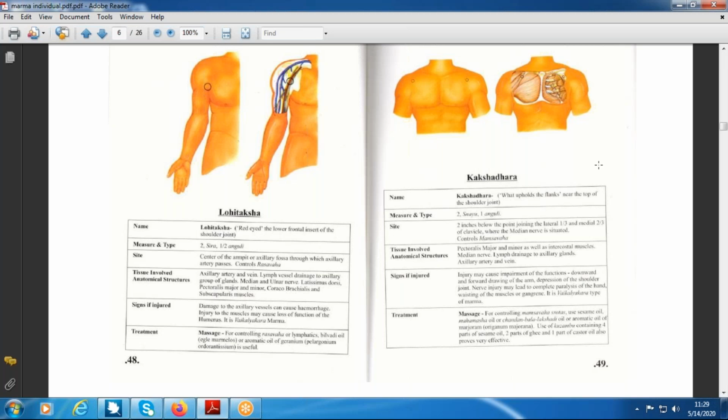I have told already, it is the junction of chest and upper limb, or more specifically in anatomy, it is the axilla, where you have very important blood vessels and nerves. In the same way, in the lower limb, Kakshadara is not possible. Why?